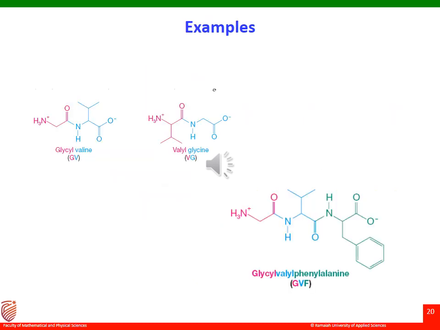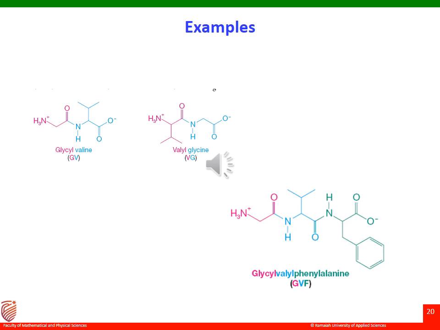One more example here. Glycine and valine joined together, where glycine is the free end on my left hand side and valine, with the carboxylic acid, is the free end on my right hand side. So GV is the abbreviation indicated here. I can write it also in the other form, where valine has the free amine end and glycine has the carboxylic acid free end, therefore it can be abbreviated as VG. Please note, the first one I write is the amine end, and the next one is the carboxylic acid free end. Therefore GV and VG. I hope it is clear.